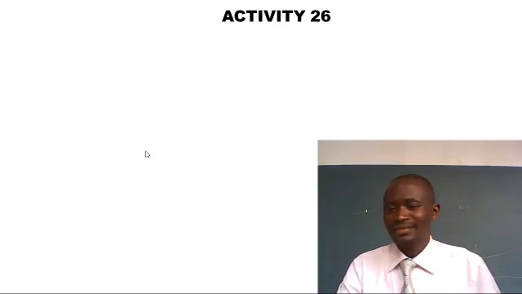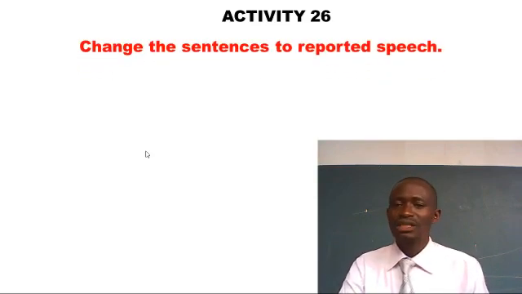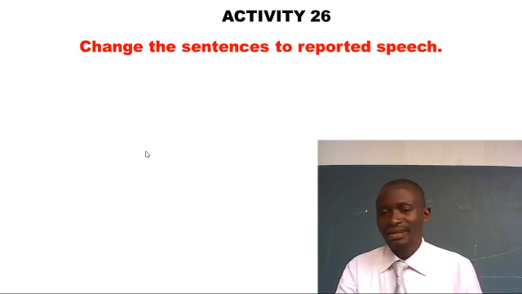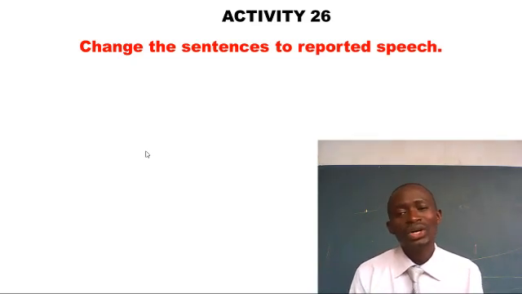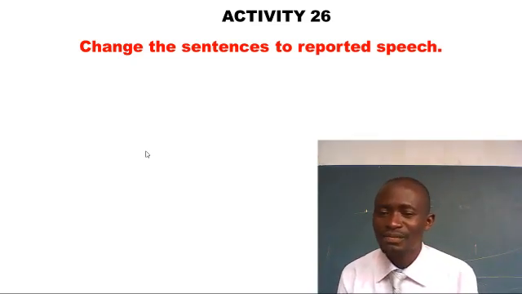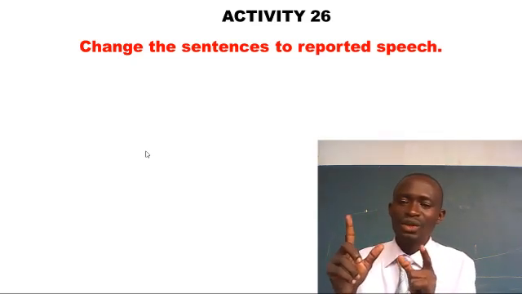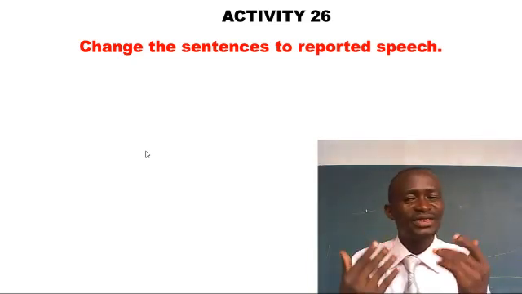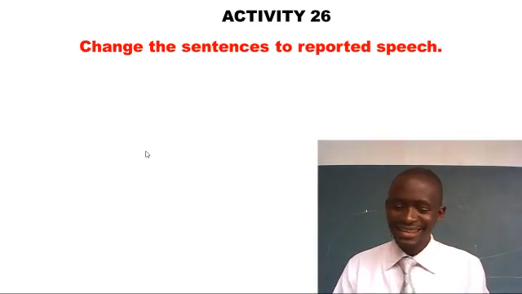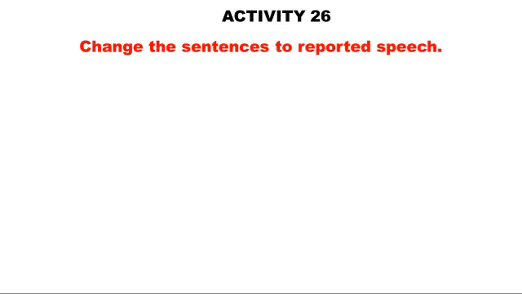Activity 26. Time for exercise. Of course, instruction 1 says, change the sentences to reported speech. It can also be phrased as change the sentences below to indirect speech, or change from direct speech to indirect speech. And remember, we can also be asked to change from indirect speech to direct speech. You just refer to the examples above. Friends, you are good to attend to the exercise, and therefore allow me to take you through the exercise.